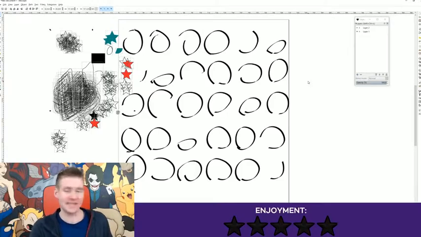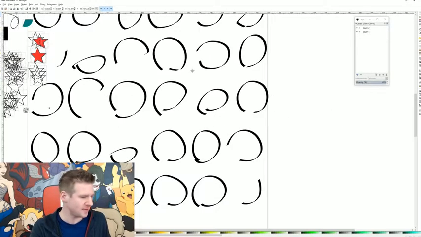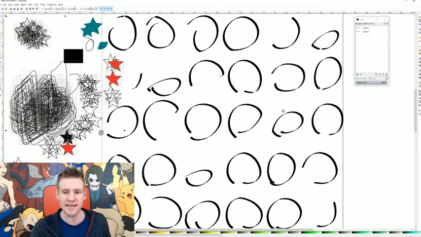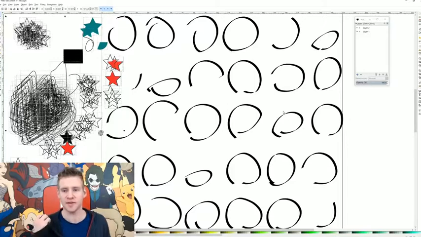Enjoyment is 0 out of 5 stars. I actively hated using this program, specifically because I couldn't illustrate in it, which is really frustrating. That's really what I was looking at in terms of basic functionality out of all of these programs, and I guess the 2 that have fallen short the most are Inkscape and GIMP, both of which seem to have a core functionality of something else. And I don't know what Inkscape's is, but it's not illustrating, or at least not with ease.